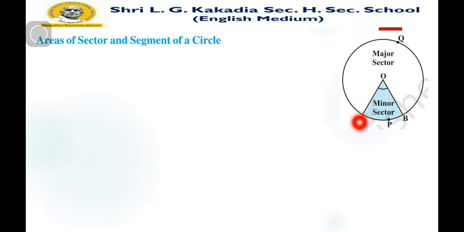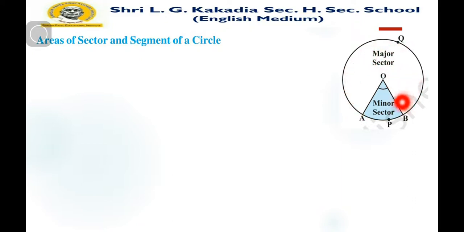The area enclosed by these two radii and this arc is called a sector. It is also one sector.